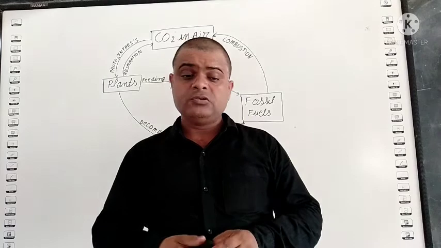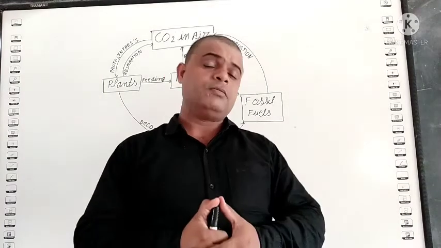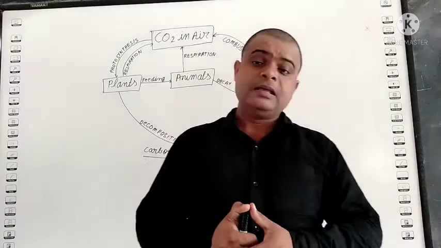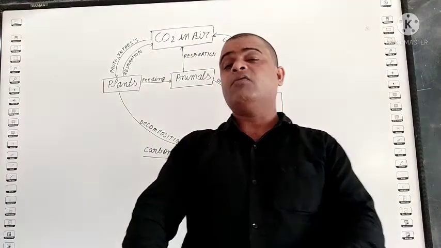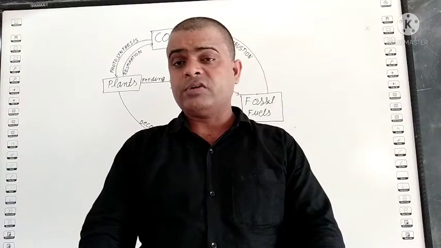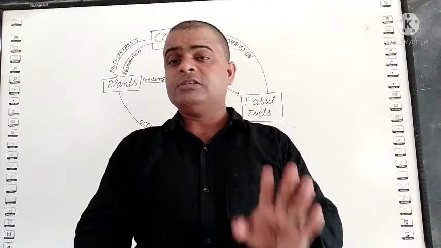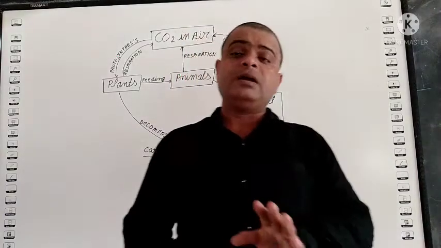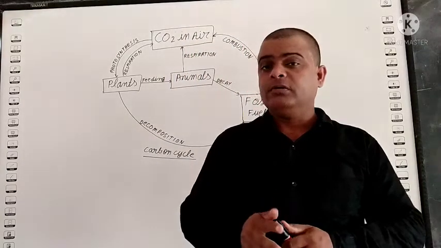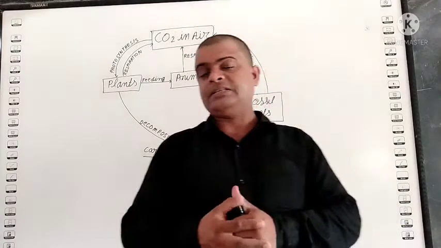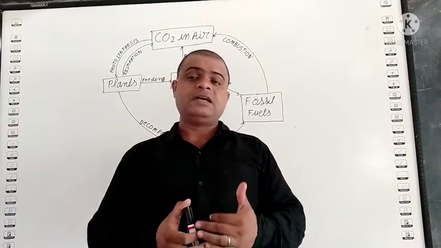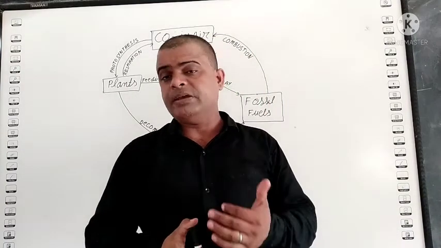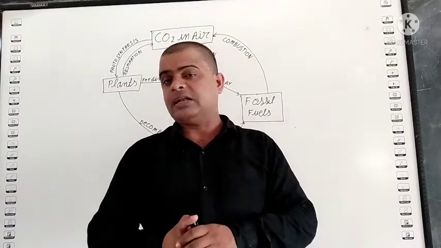Okay, student. So here are some uses of carbon dioxide. Another is its role in photosynthesis. You know, student, what is photosynthesis? Photosynthesis is the process by which green plants make their own food in the presence of carbon dioxide. So with the help of carbon dioxide and water, plants make their own food in the presence of sunlight.